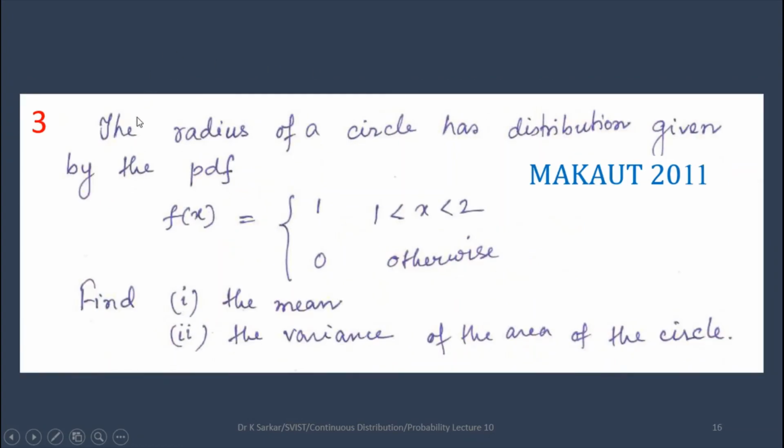Next question: the radius of a circle has distribution given by the PDF f(x) = 1 when x is less than 2 and greater than 1, f(x) = 0 otherwise. Question number 1, find the mean. Question number 2, find the variance. This question has appeared in the Makaut semester exam 2011.